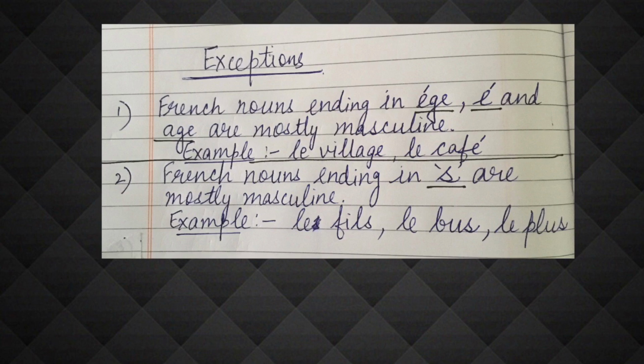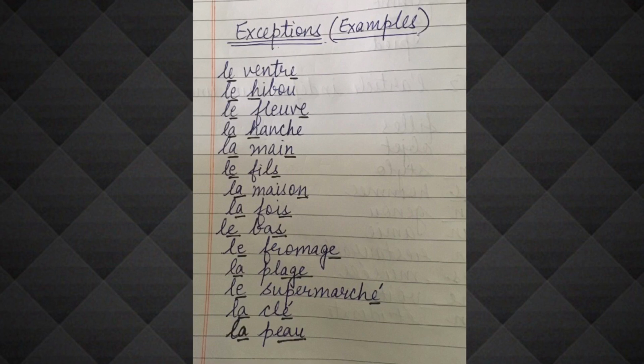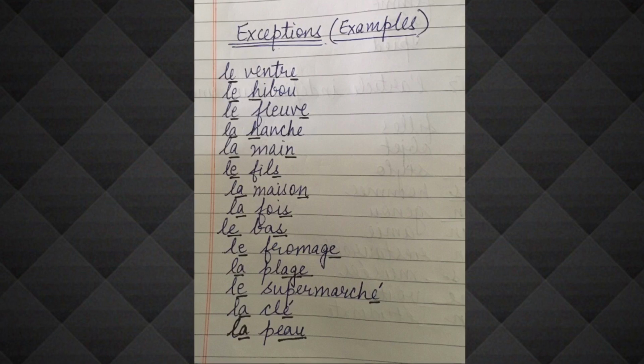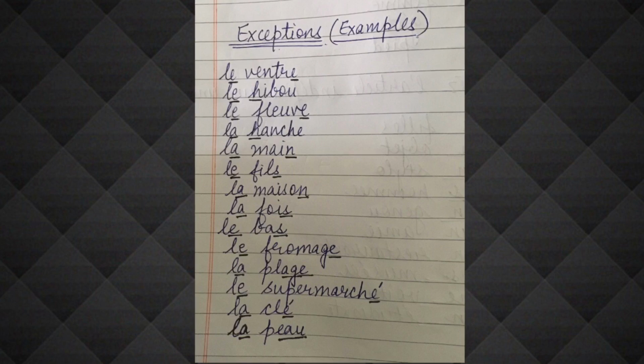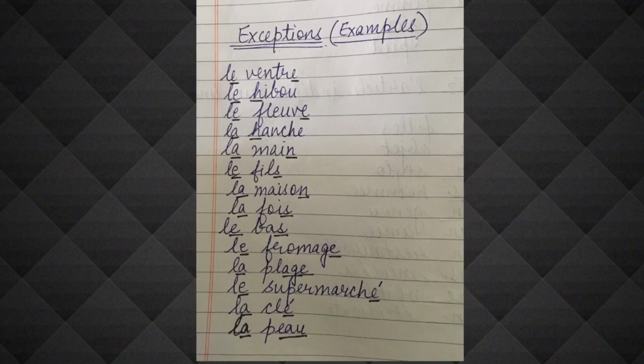Now let's take a look at a few other exceptions to this rule. There is no hard and fast rule for the exceptions, as you all know. Exceptions means that no rule is applicable on them. So we have, like in the example you can see, le ventre. Le ventre means the stomach. It ends with e, but it is masculine. Then we have le hibou. Le hibou means owl. It starts with h, it is not a silent h. We call it hibou, so we use le in front of it. Then le fleuve. Le fleuve means the river. It also has e, but it is masculine.